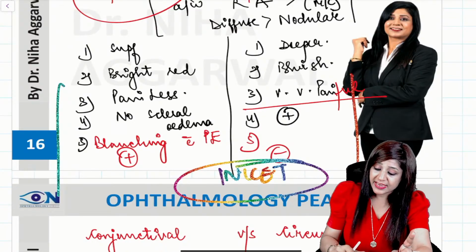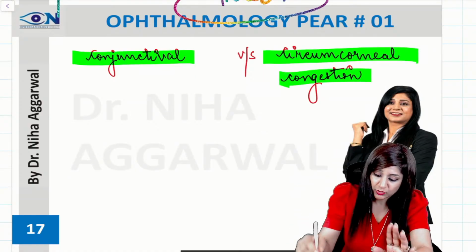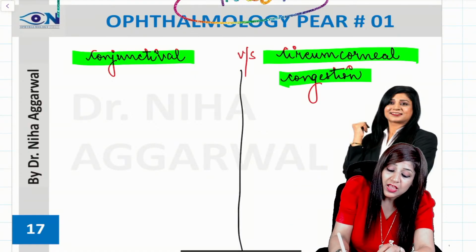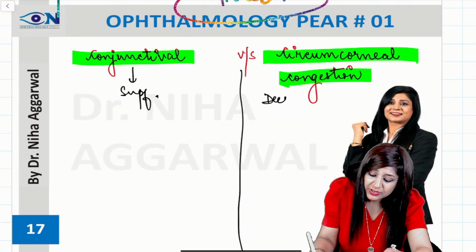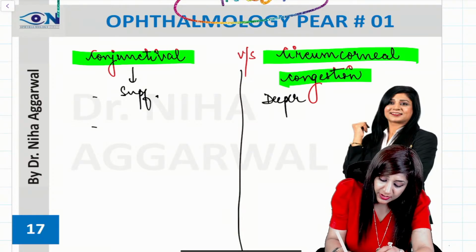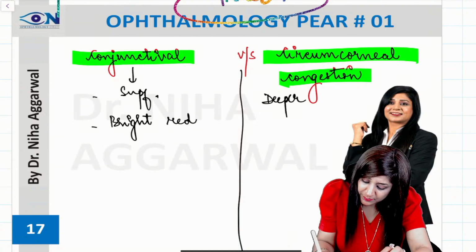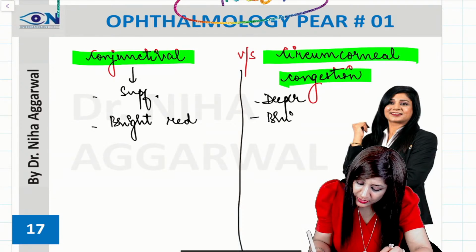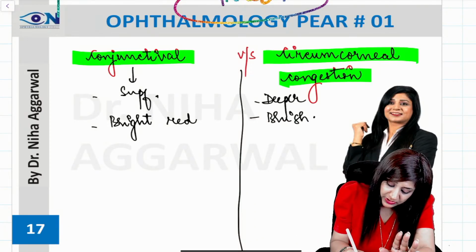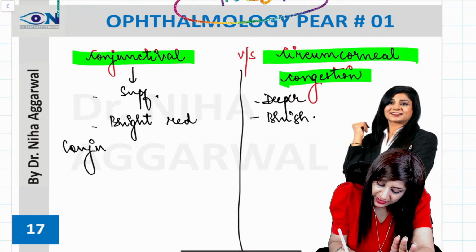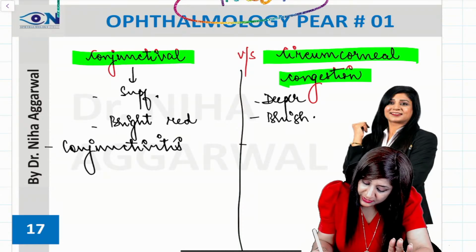savior. And on the same lines we can also differentiate between the conjunctival congestion and the circumcorneal congestion, because conjunctival congestion will be superficial while circumcorneal is deeper. Therefore the color will also be the same. Here conjunctival may be bright red color, while this will be bluish color, you can say. And where they are present will also be different. This will be present in the cases of conjunctivitis, superficial, while circumcorneal will be present in the acute red